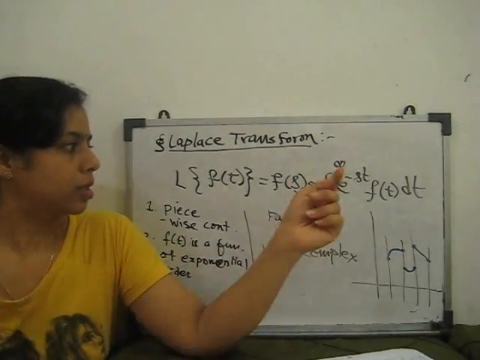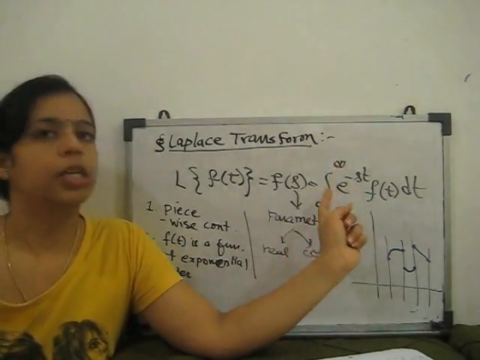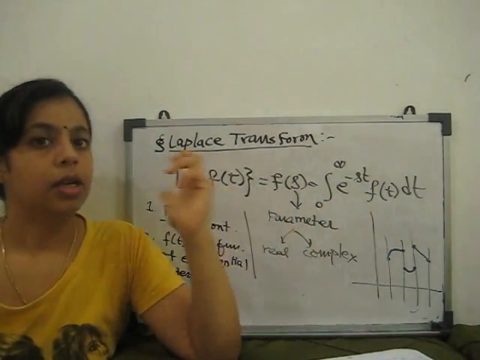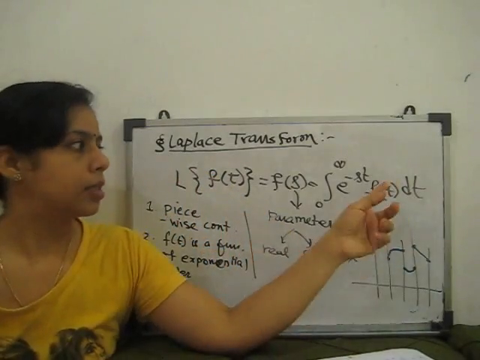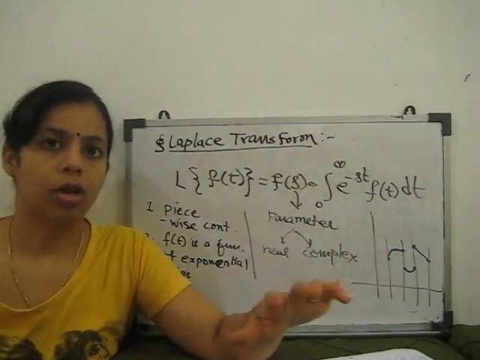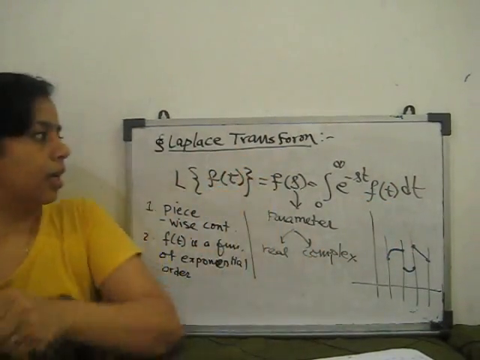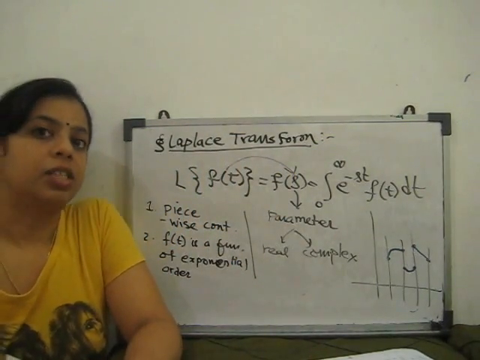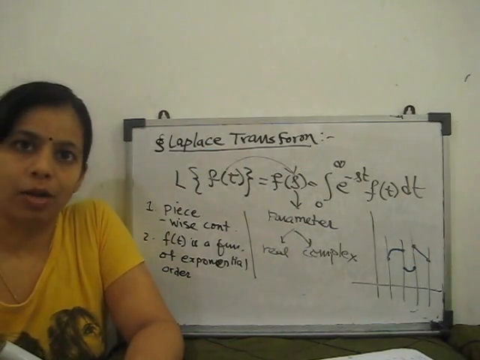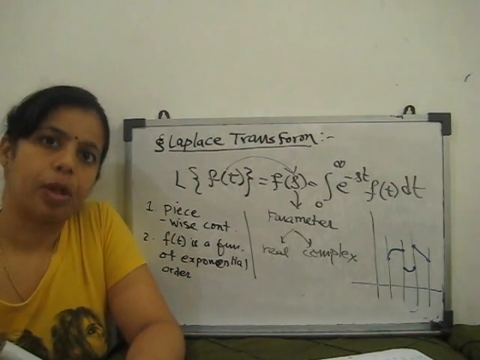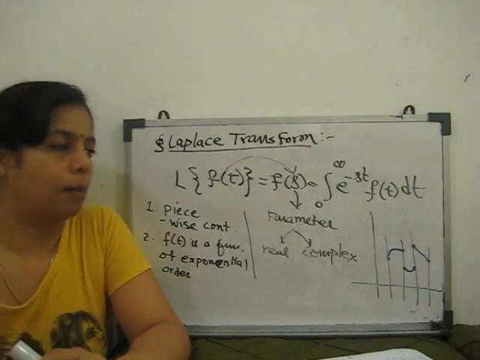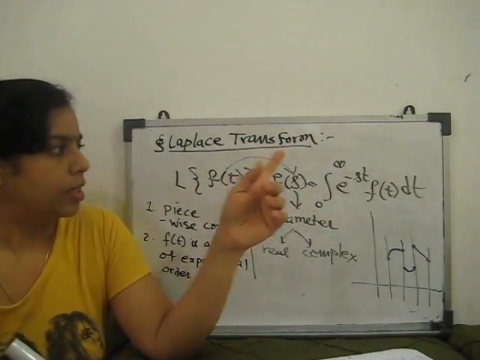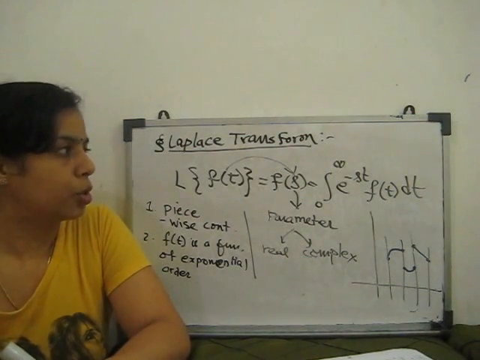So the Laplace transform is given by the integral from 0 to infinity of e to the power minus st f(t) dt. Our parameter before taking the Laplace transform is t, but when we take the Laplace transform, that parameter converts into s. So here we can change the parameter. That new parameter s is either real or complex; it can be both kinds of parameter. So the Laplace transform of any function is given by this integral from 0 to infinity.